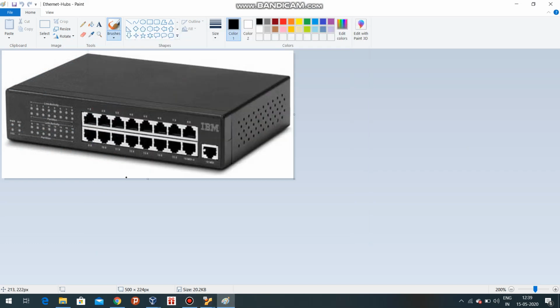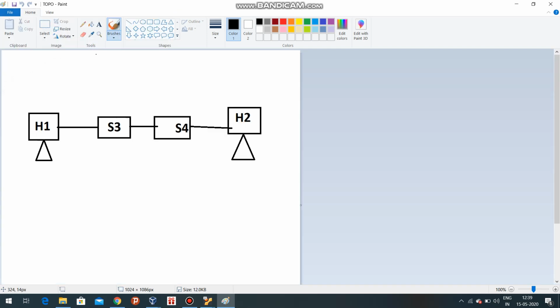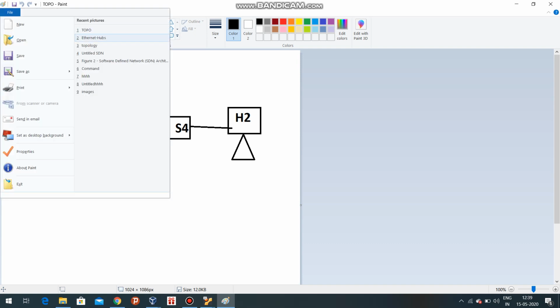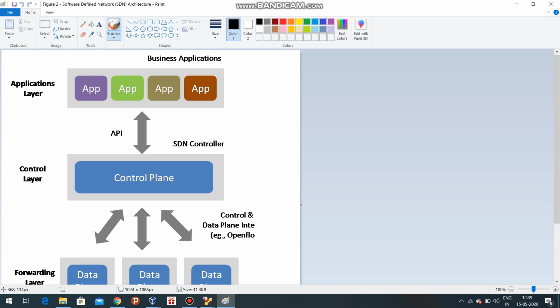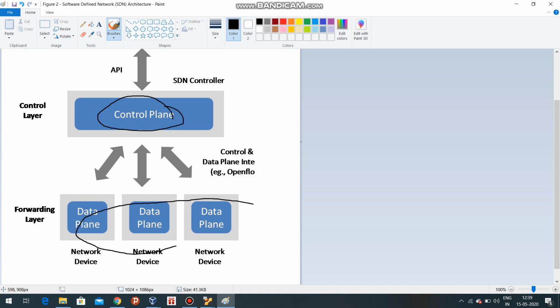Before that, I'll just show you a picture. These are the apps we are writing, like a firewall, load balancer, or routing and everything. This is the control plane where the logic will be written, and these are the data plane. These are the circuitry actually, and the protocol which communicates between the controller and the data plane is called the southbound API, and we are using OpenFlow here.